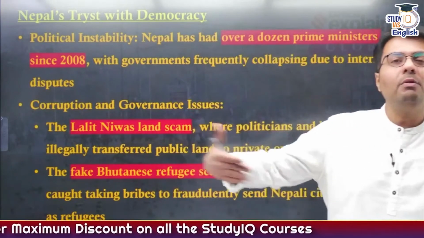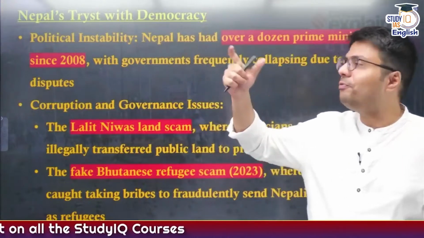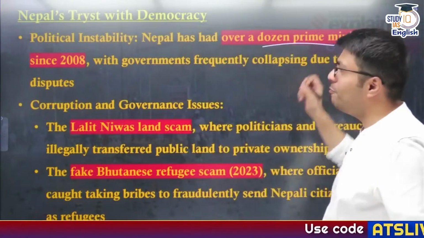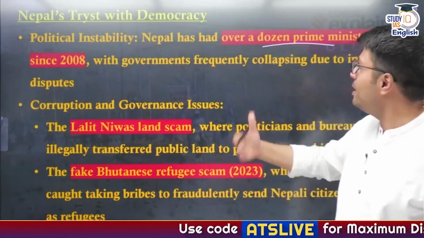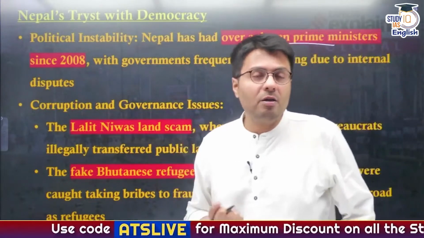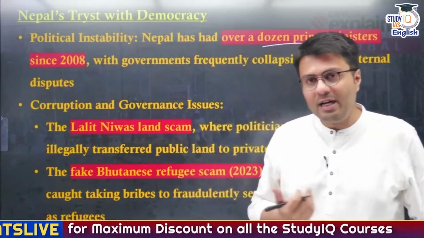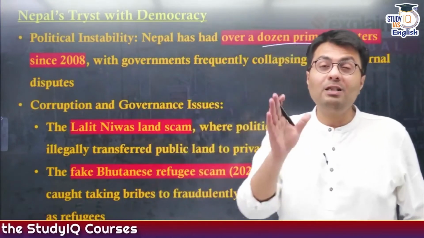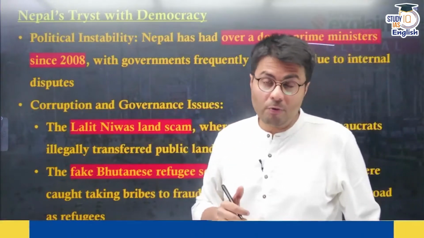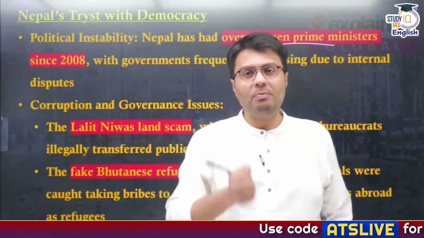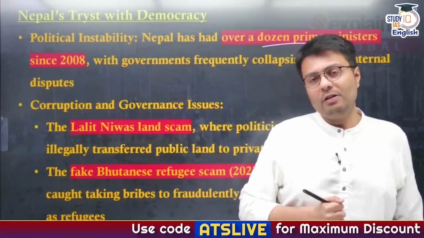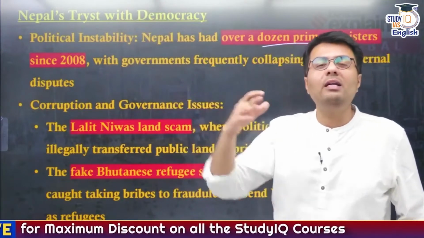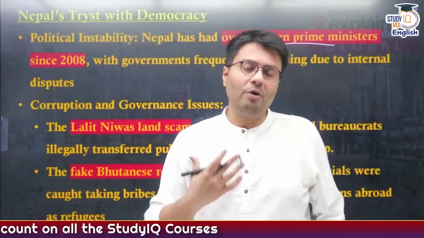Since Nepal became a democracy in 2008, we have witnessed huge political instability, as Nepal has had over a dozen prime ministers since 2008, with governments frequently collapsing due to internal disputes. In 2021, we saw the Communist Party of Nepal, which was the largest political party, split into 2 different parties. Also, back in 2021, then Prime Minister KP Sharma Oli had to resign from office due to significant demands of political protest, and this has resulted in deep political instability in the fabric of Nepal.